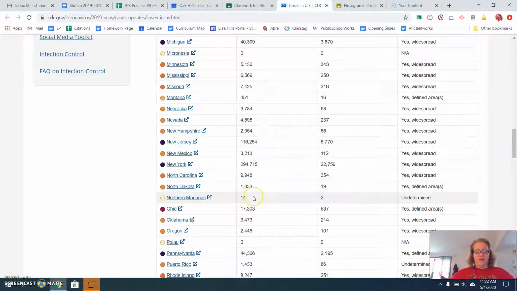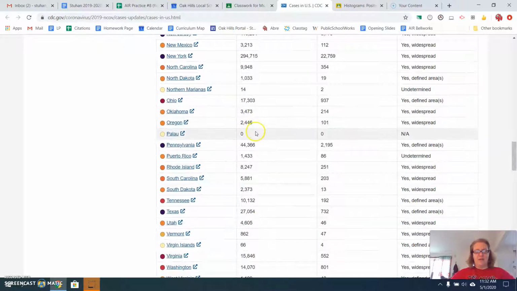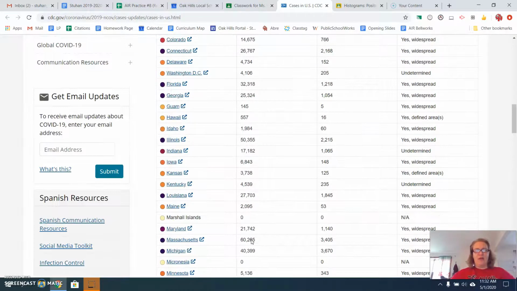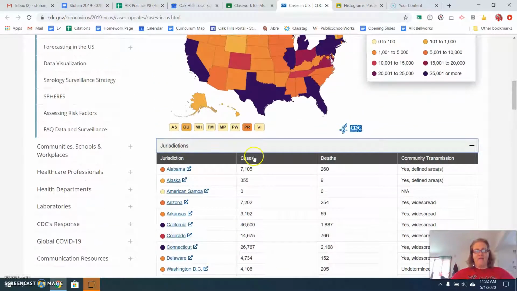We're not counting this one, it's not a state. Oklahoma 16. Oregon 17. Not counting this. Puerto Rico, not counting that. I can't remember where we left off. I think 18, South Dakota. Utah 19. Vermont 20. Not counting Virgin Islands. West Virginia is 21. And Wyoming is 22. So that's 22 states that I counted, including Washington, D.C., that had between 0 and 5,000 positive cases.